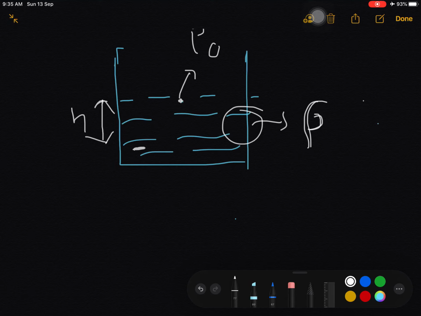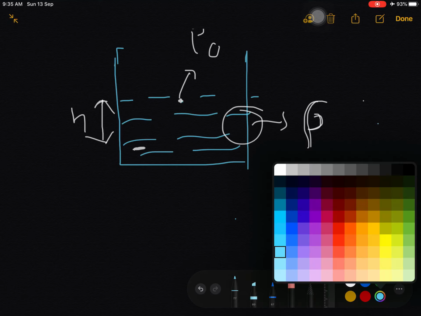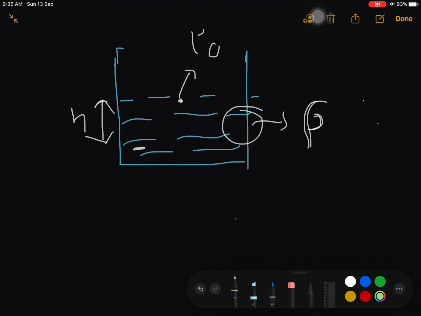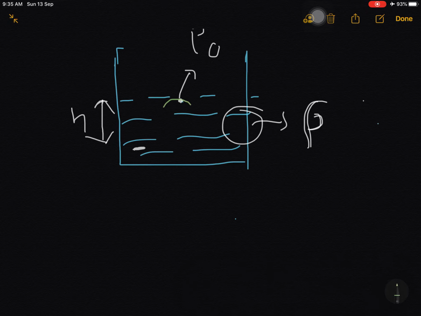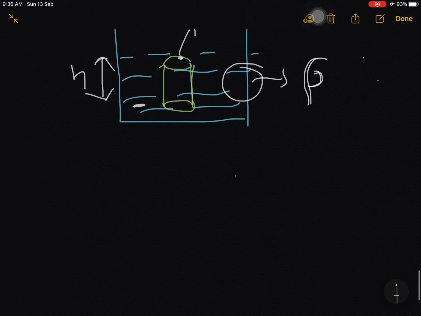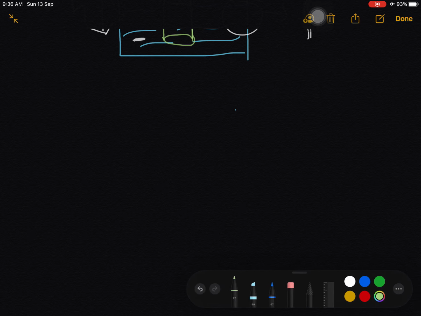For this, let us assume a cylinder. Here I am drawing the cylinder outside.